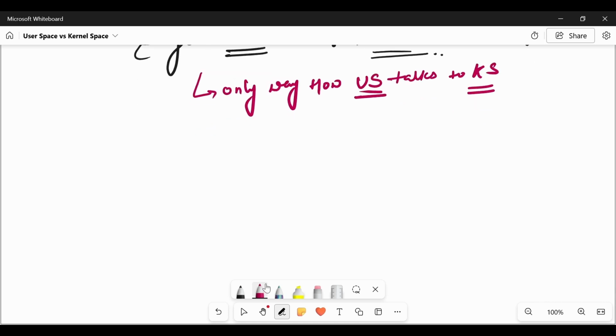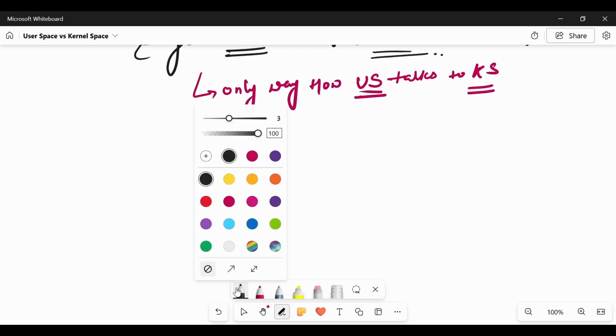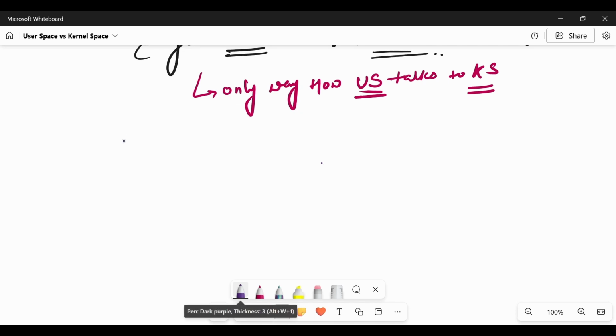So let us take the example of our code. In our code we have used one library function, which is printf.